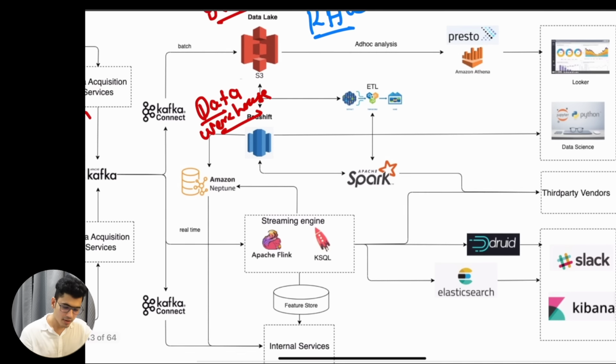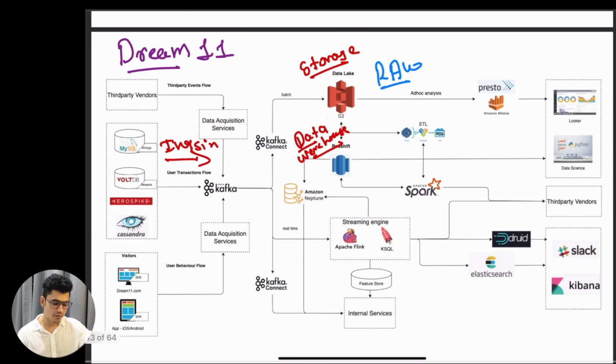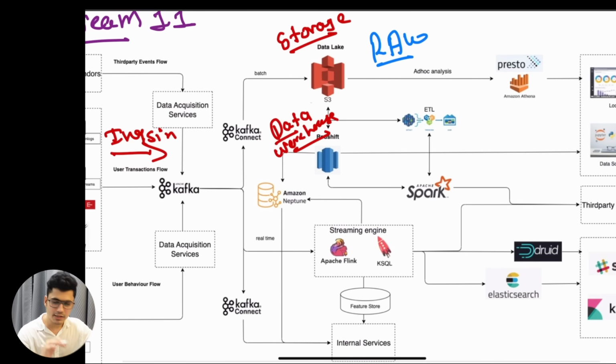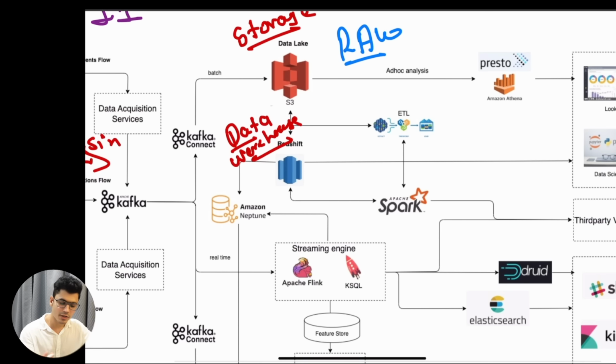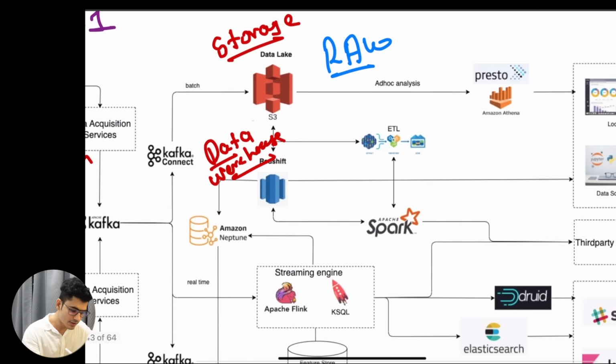Again, understand the data engineering lifecycle that we understood. Try to connect every single thing that we have done, right? We understood about data warehouse, data lake, ETL, ingestion, storage. Every single thing is put together onto the real-time system of the Dream11 case study. We're just trying to understand the real-world architecture and how they use the fundamental concepts in the real world. We have the ETL system for the ad hoc analysis, we have the structured data, we have the ingestion system going on. This is just a batch pipeline.